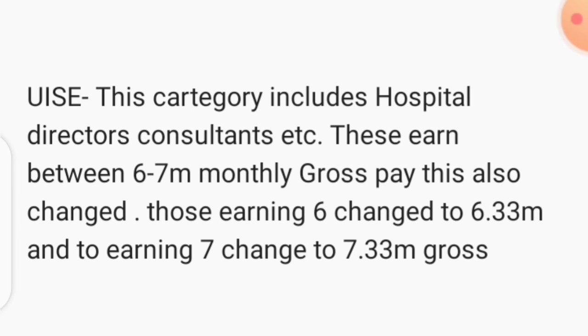But currently, with the increment of their lunch allowance, the ones who were earning 6, it shifted to 6.33 million shillings, and those who were at 7, it shifted to 7.33 million shillings. So basically, all of those who were above U7 were added 330,000 shillings on their previous gross salary.